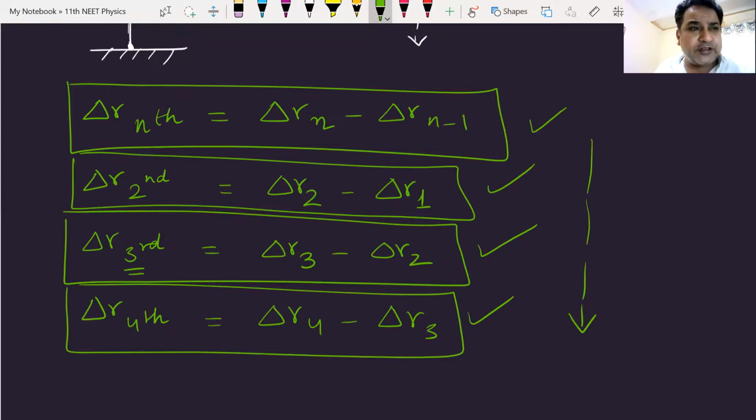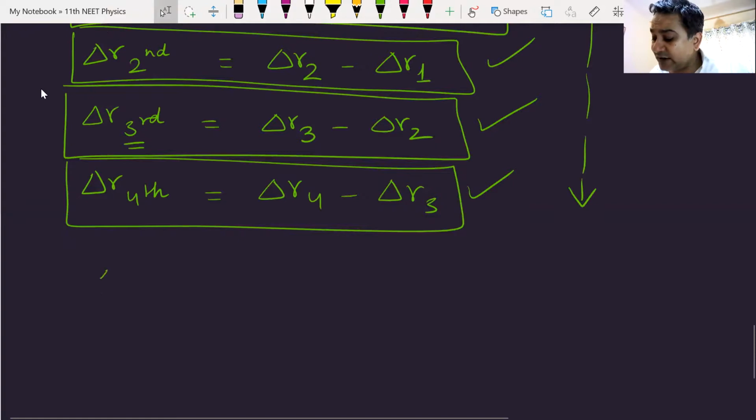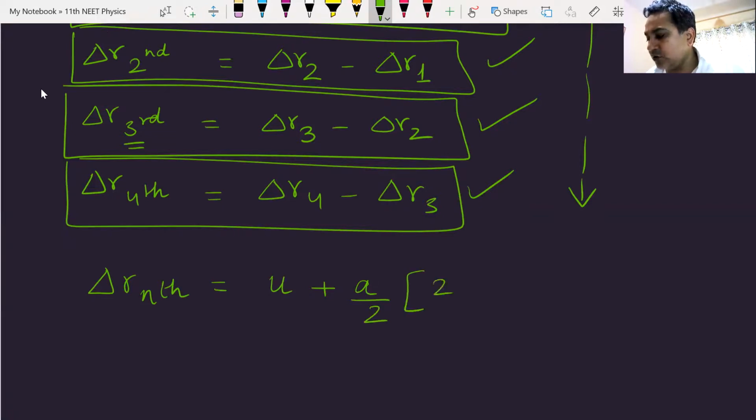Instead of doing such complicated stuff, we can actually use a formula for this. The displacement in the nth second is simply equal to u plus a by 2 into 2n minus 1.